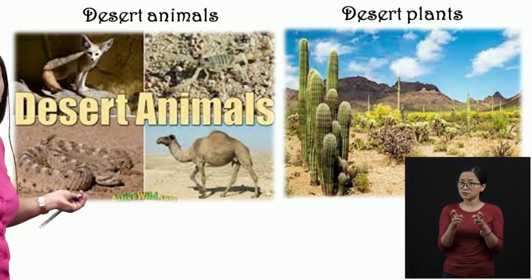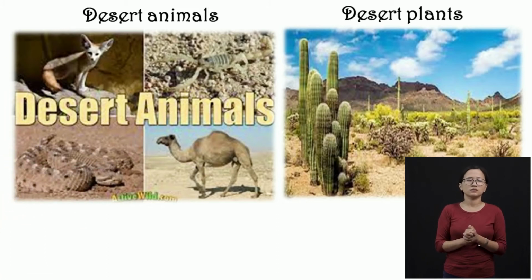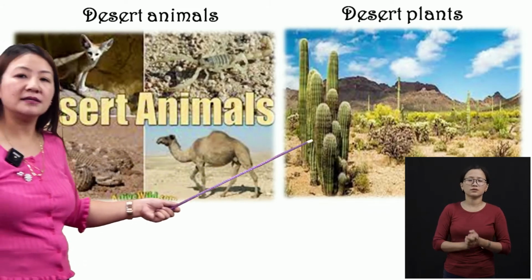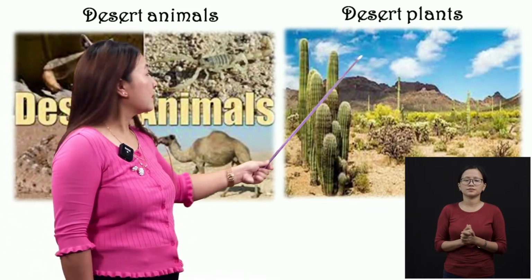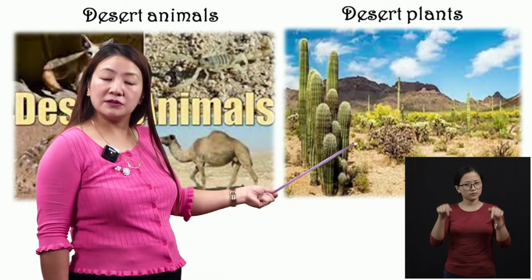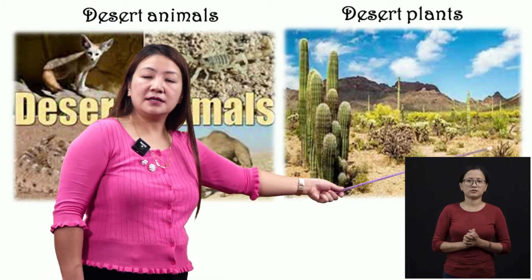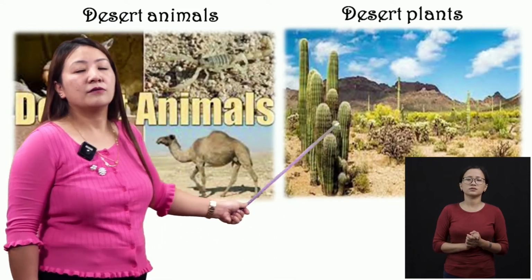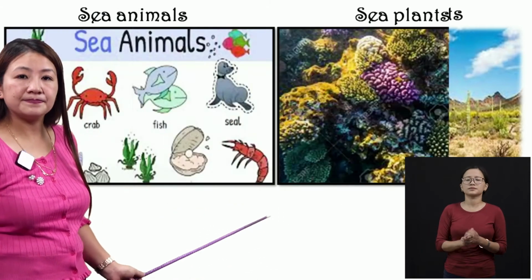Okay, so in the desert, you will find different kinds of animals and rodents. Okay, rodents like the rats, the rabbits, all this, okay, dry animals. And the plants, see, even the desert plants are so different, right? These are the cacti, okay, these are the cactus you will find in the desert.